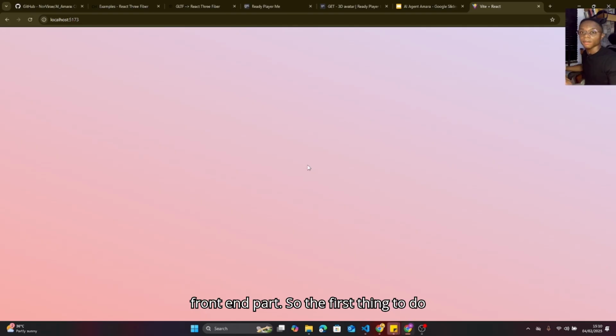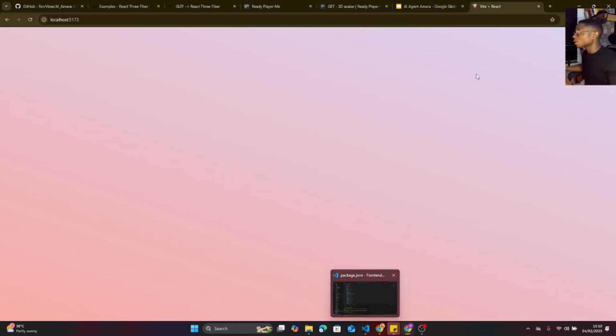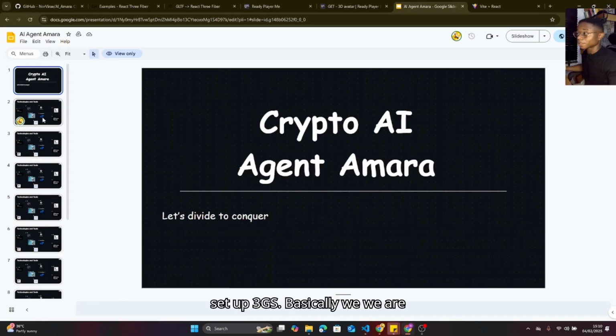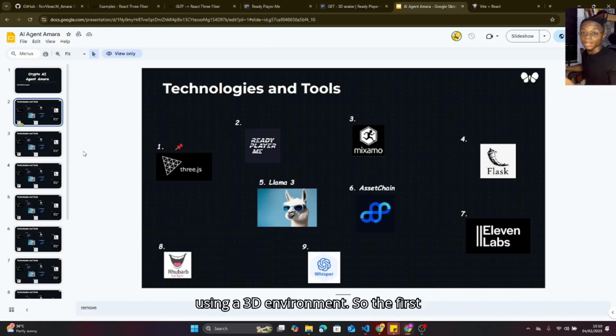So the first thing to do is we need an environment here, and to do that, all we need is to set up Three.js. Basically, we are using a 3D environment. So the first thing to do is to set up Three.js, and the Three.js packages have already been installed in the project directory. All we need to do is import elements and run it.